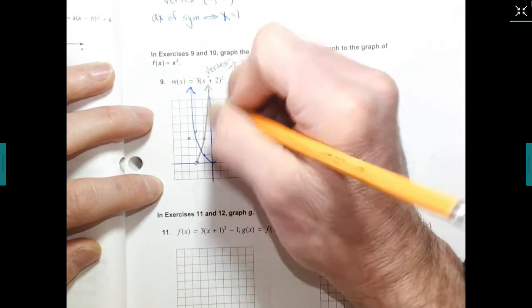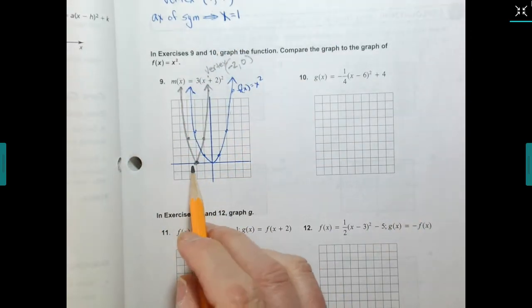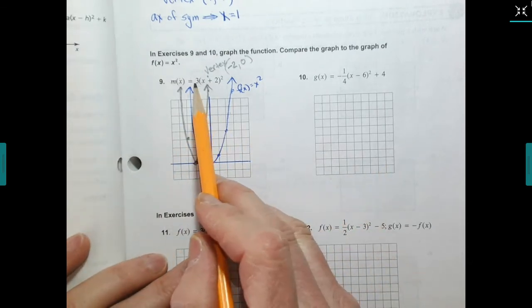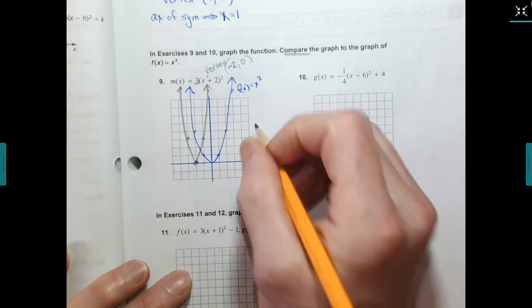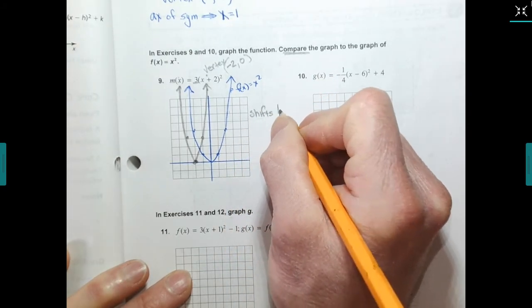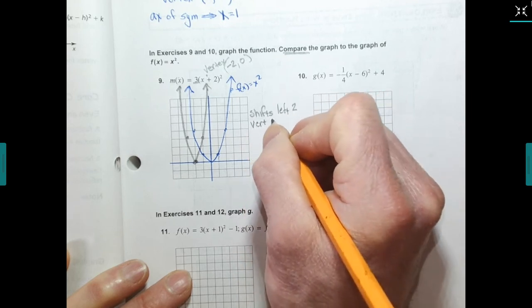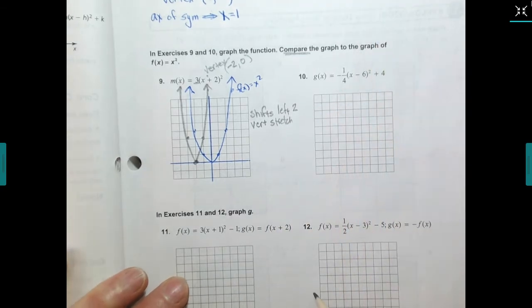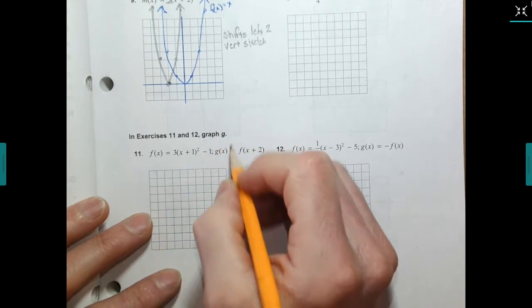We shift left by 2, and it's a stretch because that's greater than 1. So my comparison: shifts left 2, and it's a vertical stretch. All right, give that a try for this one. And then for 11 and 12, we're going to do the same thing.